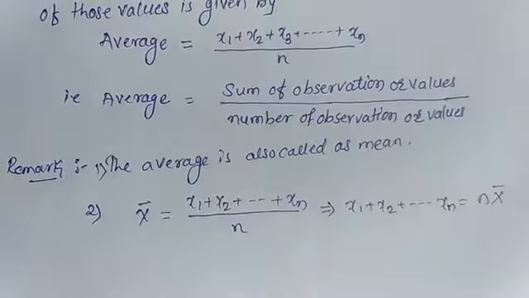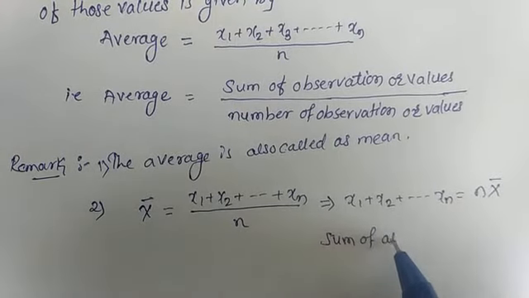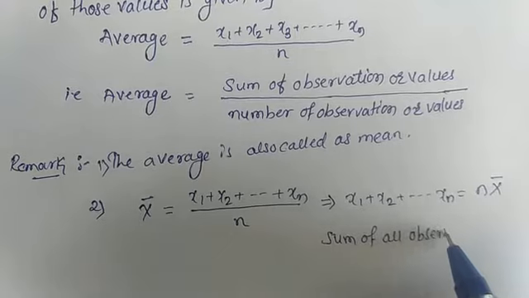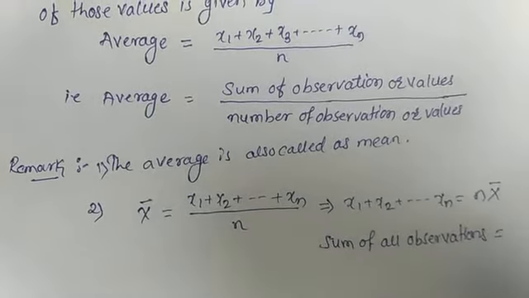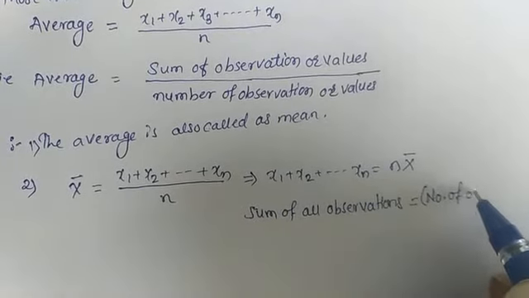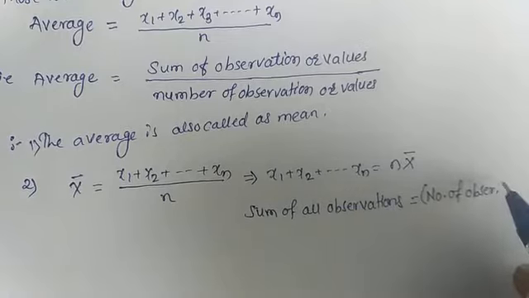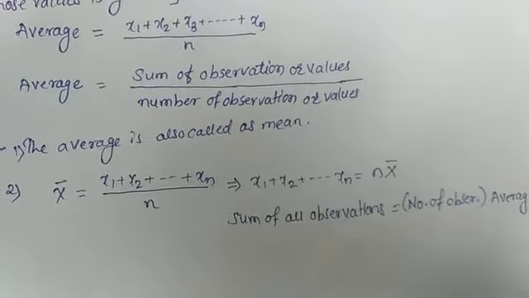That means the sum of all observations is equal to the number of observations into the average.